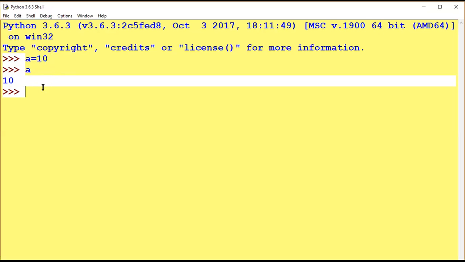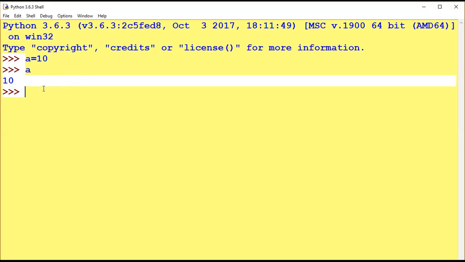If I am talking about C++, this is a 5-6 line code. First we have to include iostream.h, then we have to declare main, then clear the screen, then declaration of variable, getting a value, printing a value, return. Then after that 10 will appear. In this, A equal 10 I have declared, and directly I have printed, 10 will display. So this is the beauty of Python in a single line of code.